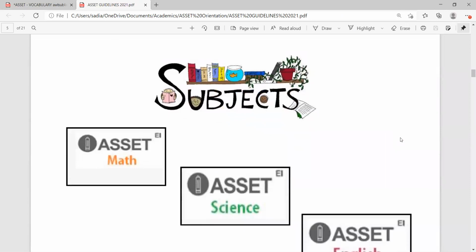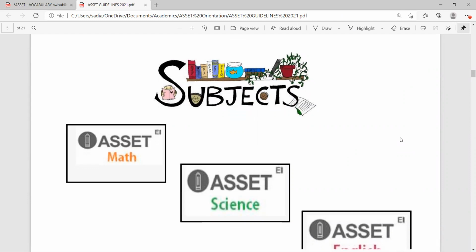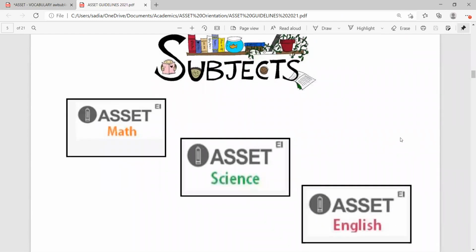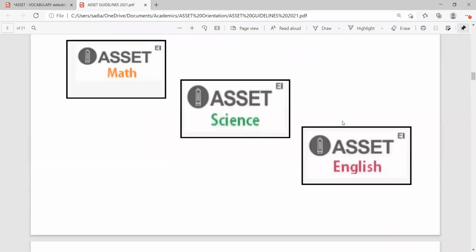Subjects: in which subjects is it conducted? It is conducted in maths, science, and English. Let us proceed.